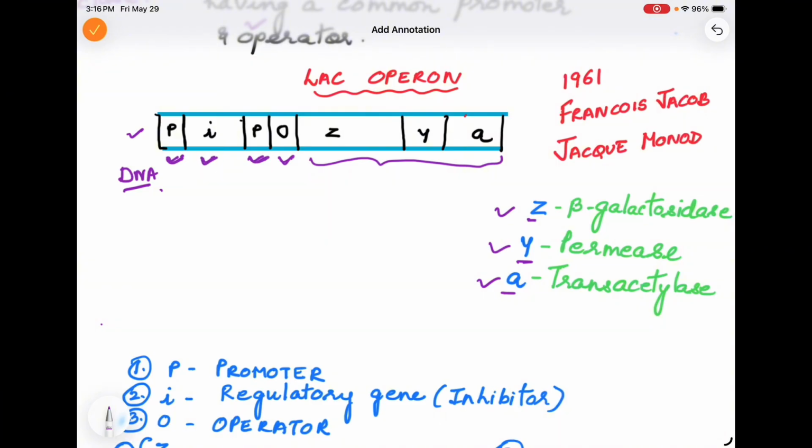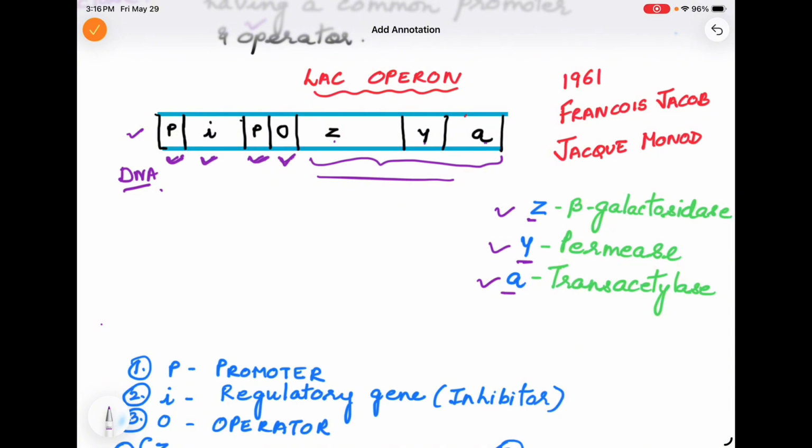I is the regulatory gene, or we can say inhibitor. These are the sets of genes which will form messenger RNA and form repressor protein. This I'll explain later. And then O is the operator, which will turn on or off depending on whether these three structural genes should be expressed or not. Then there are three structural genes, Z, Y and A.